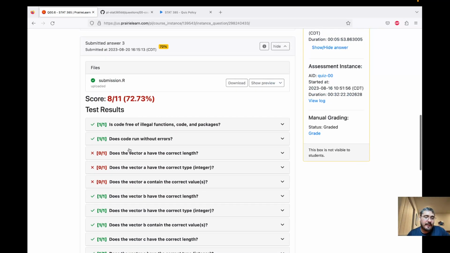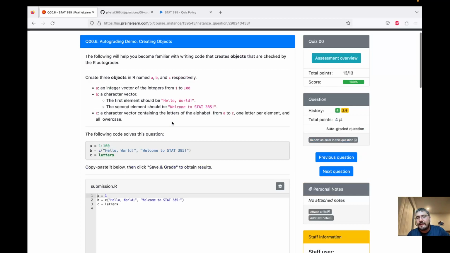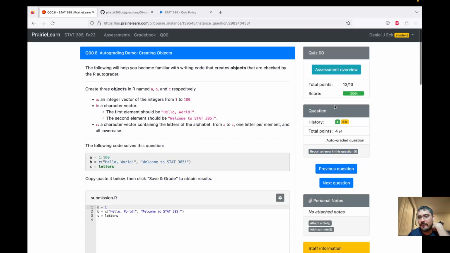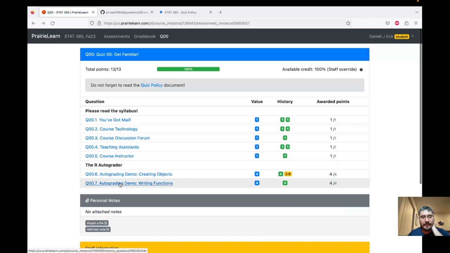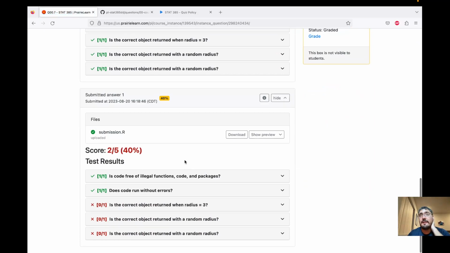You can go back. Oh, here's that feedback again. Great. However, you can see that the score didn't go down, right? We'd already earned the 4, and you can see that once we did the 4 for the next question, our score is the same. So you could theoretically do these questions as much as you want, but your score will not go down. So that's a nice feature of the autograder. The other nice feature is that when we deliberately provided the wrong thing, we can see some detailed feedback into what was wrong, and we can also see that there's plenty of opportunity for partial credit.